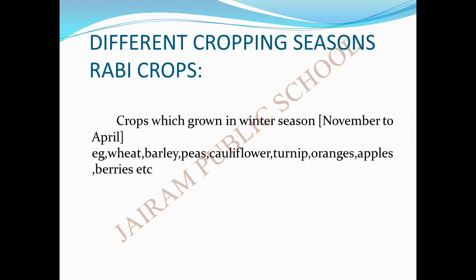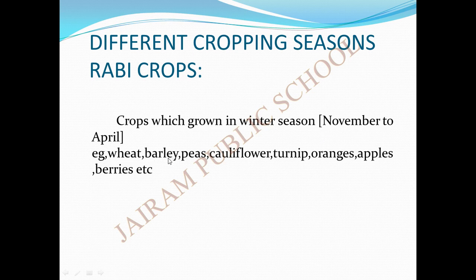The next is different cropping seasons. For planting the crops, there are two types of seasons. The first one is the rabi crops. We will see what we mean by rabi crops and in which season we plant them. These are crops grown in the winter season, from November to April. From November to April we plant these types of crops, which are called rabi crops. During which season? During the winter season.